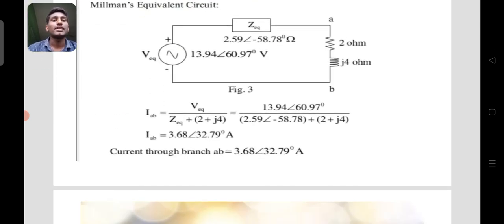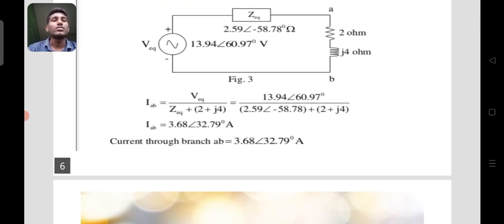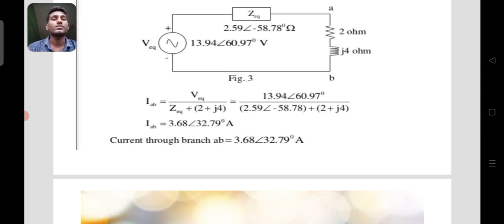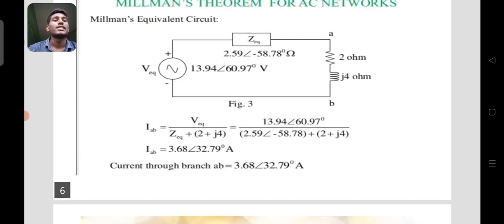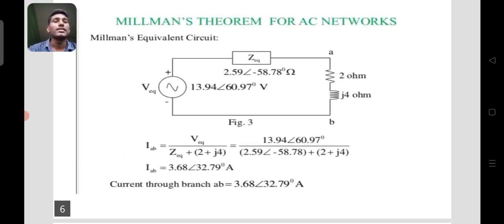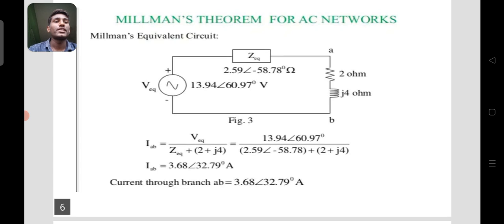And coming to the current, we know the formula V equals I times R, and here R denotes the impedance. So we have to calculate the current in branch AB. I equals V equivalent by Z equivalent plus 2 plus J4, equal to 13.94 angle 60.97 degrees from the above value, divided by 2.59 angle minus 58.78 plus 2 plus J4.